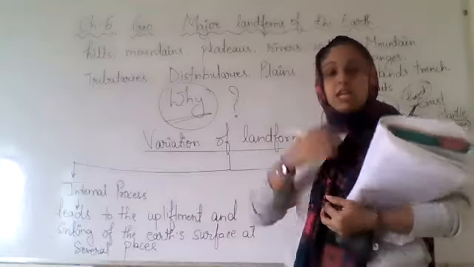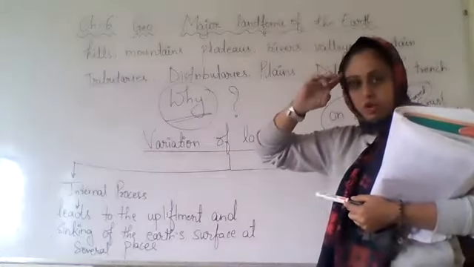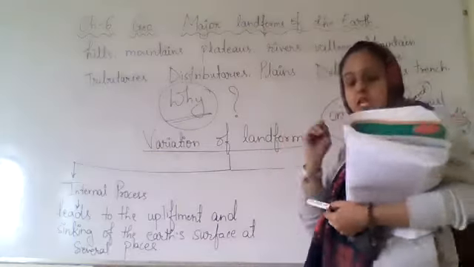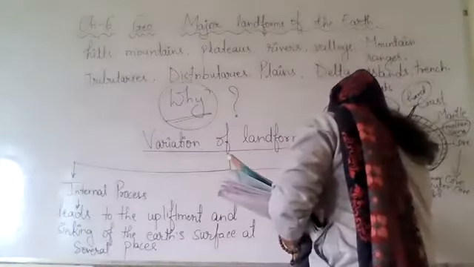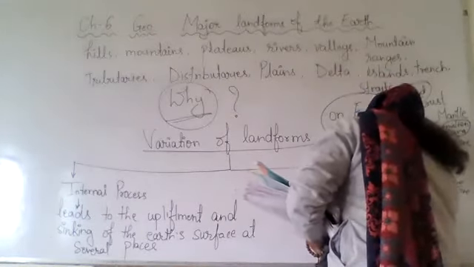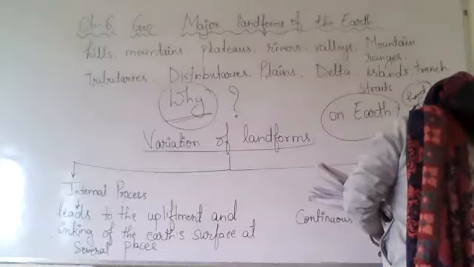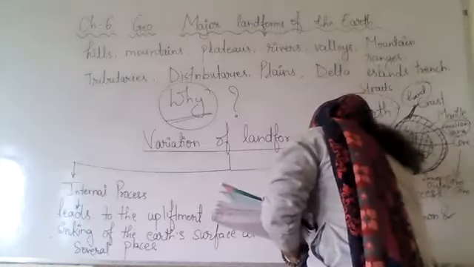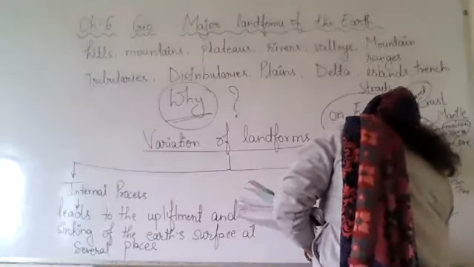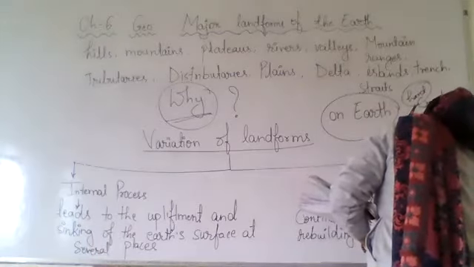Now when we talk about the external process, that is internal process. Inside the earth it is happening. Okay. When we talk about the external process, what happens in the external process? So in that you see continuous wearing down and rebuilding of land surface.